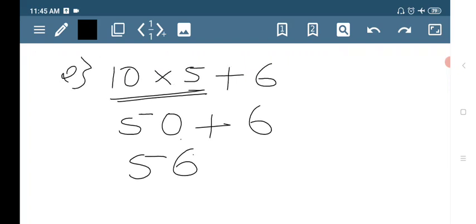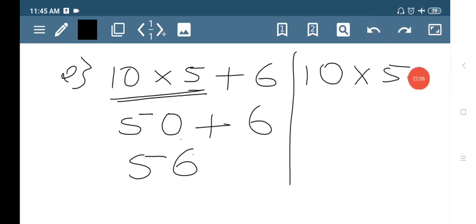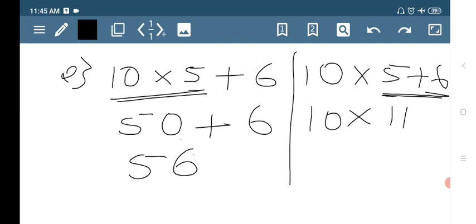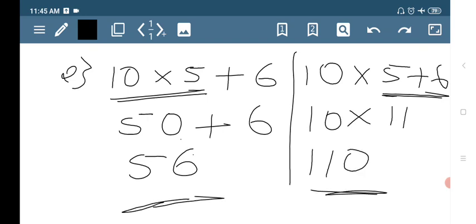Let's see what happens if we don't follow the BODMAS rule. 10 into 5 plus 6. So if we add this first, what happens? 5 plus 6 is 11. 10 elevens are 110. See the difference, right? So this is according to BODMAS rule. This is generally what we have done. So always follow BODMAS rule.